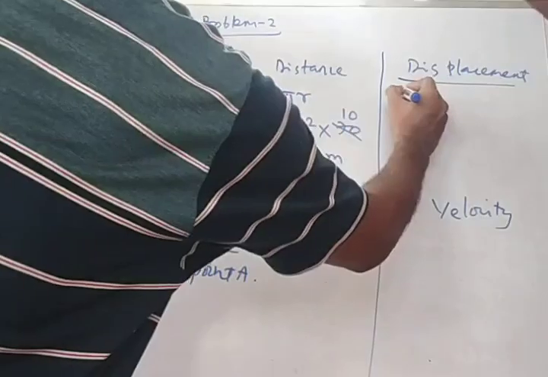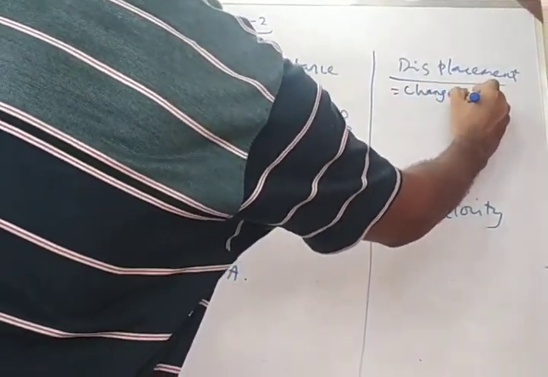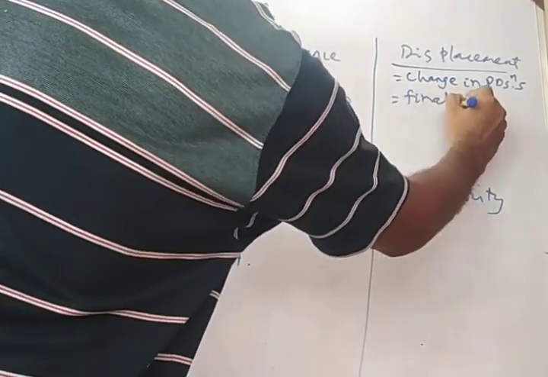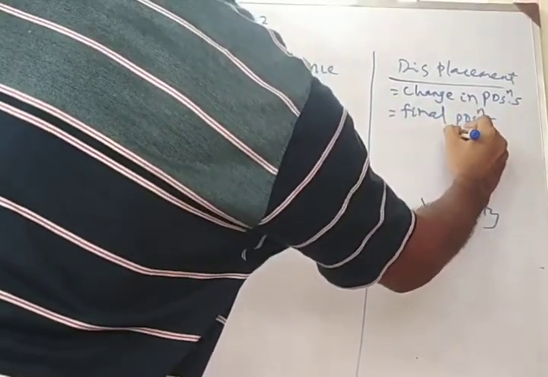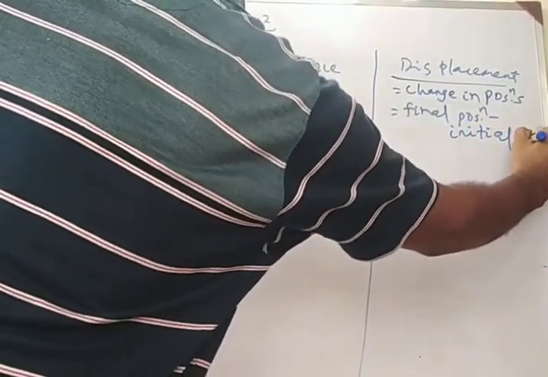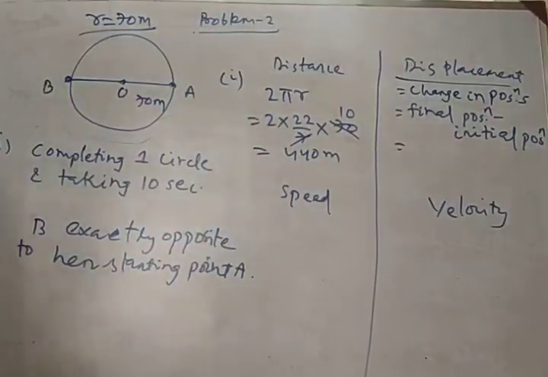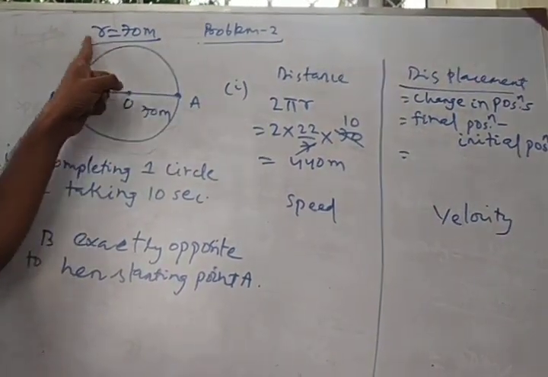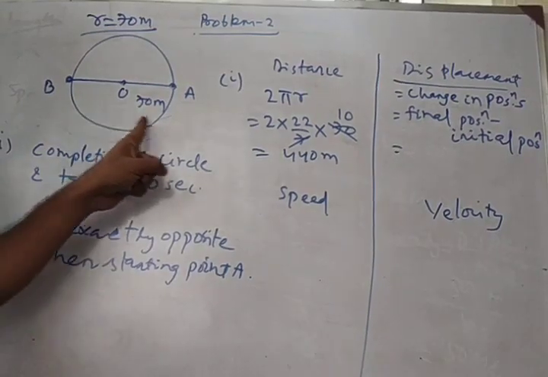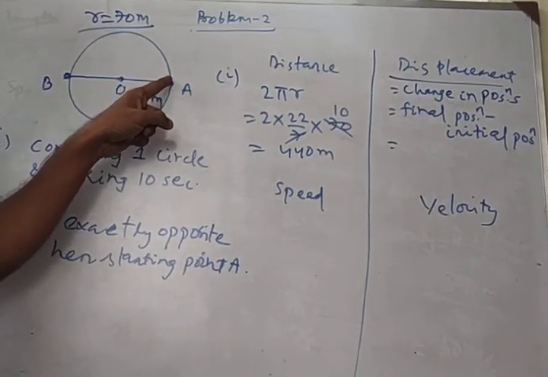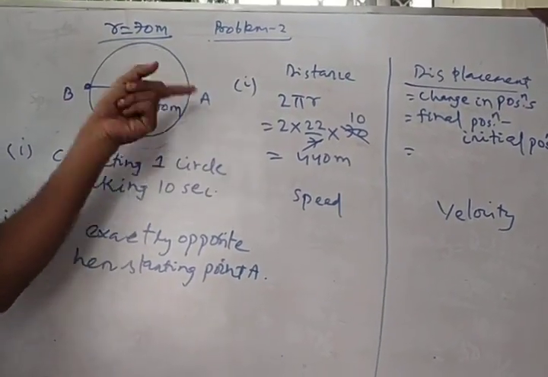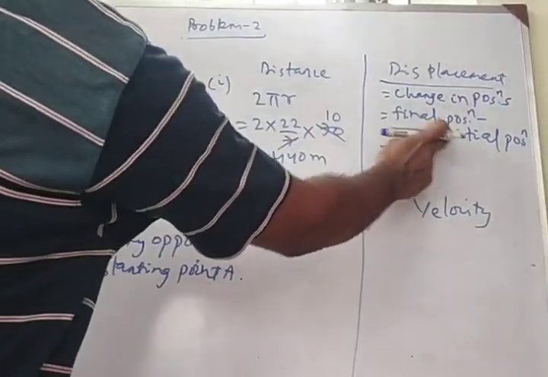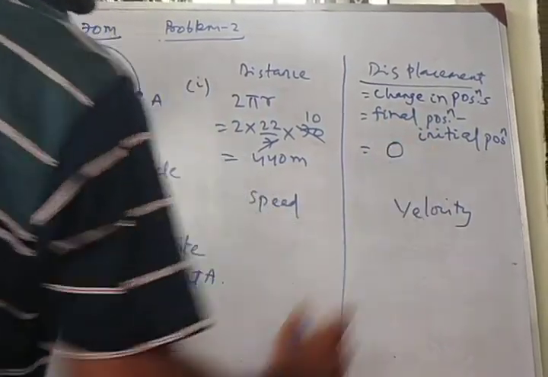So I am writing displacement is nothing but change in position, or I can write final position minus initial position. But observe here, when the girl starts her journey from A and comes back to A, her initial position is exactly equal to final position. So since her initial position is equal to final position, the result will be 0.